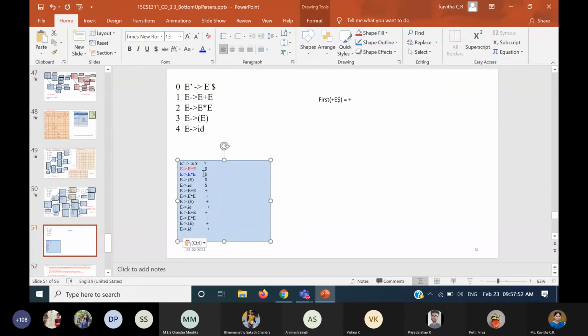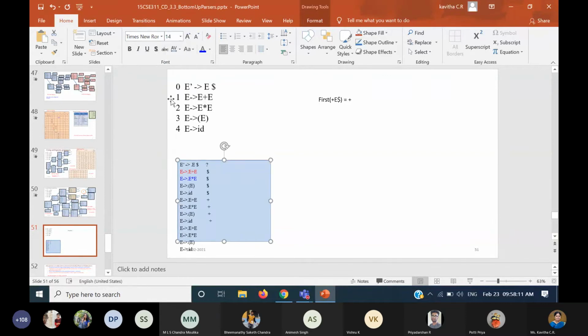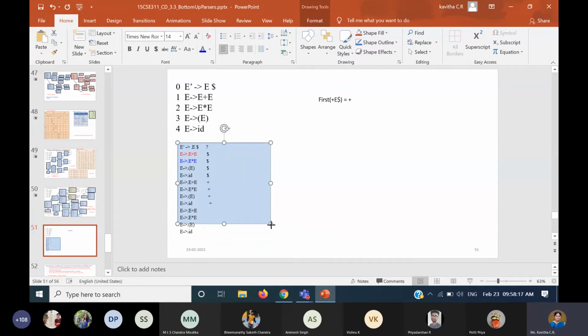Okay, so what are the new look ahead symbols? Again you are going to follow the same procedure. What is the procedure we followed earlier? The same procedure we have to follow for this also. So maybe I can increase the size. Okay, so if you follow the earlier procedure, which I have marked in blue, this E only I expanded.